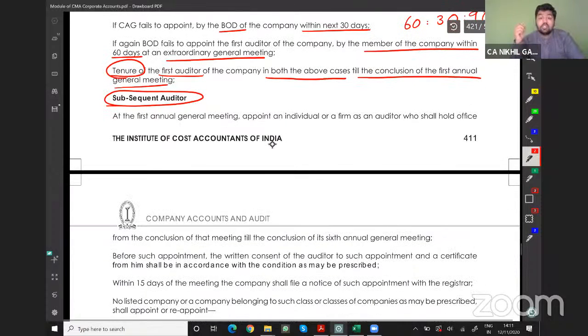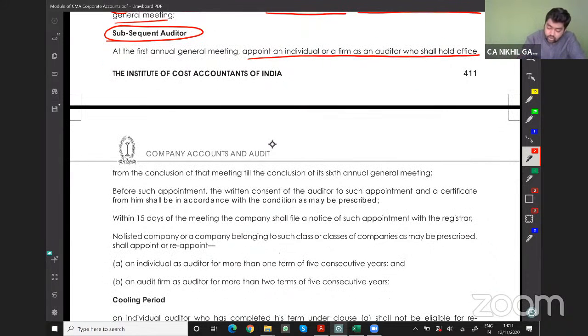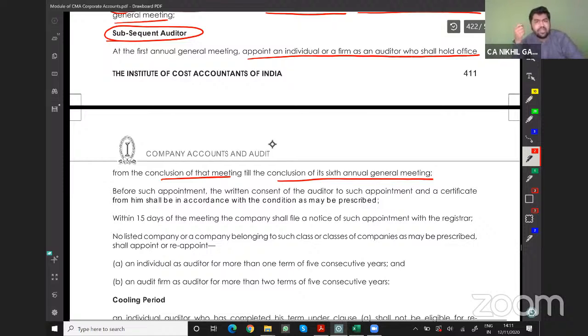Subsequent auditor. At the first annual general meeting, appointment of an individual or a firm as an auditor, who shall hold the office from the conclusion of first meeting till the conclusion of sixth annual general meeting. Means for 5 years. Means from first till sixth. Means he will be an auditor for 5 years.